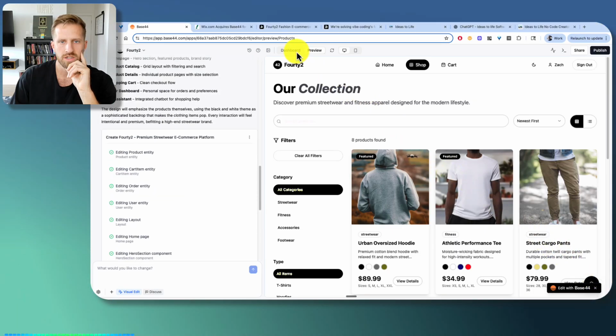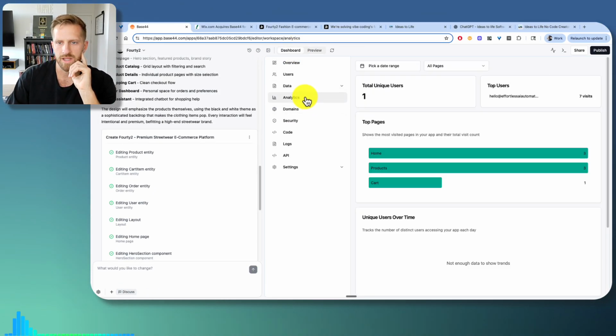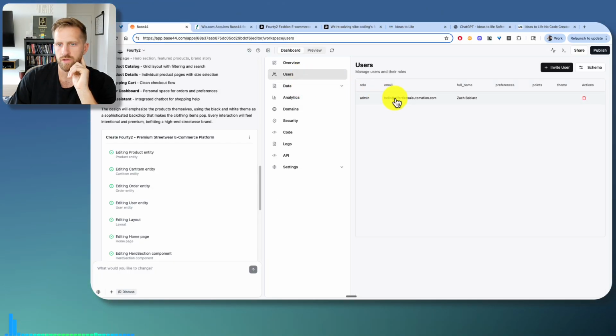Okay. Dashboard. Now, see, this is different. I like that you can look at analytics. That's pretty cool. It already has your site analytics. You can check users. Okay, it shows your users. I think if someone created an account, you can track that pretty easily.